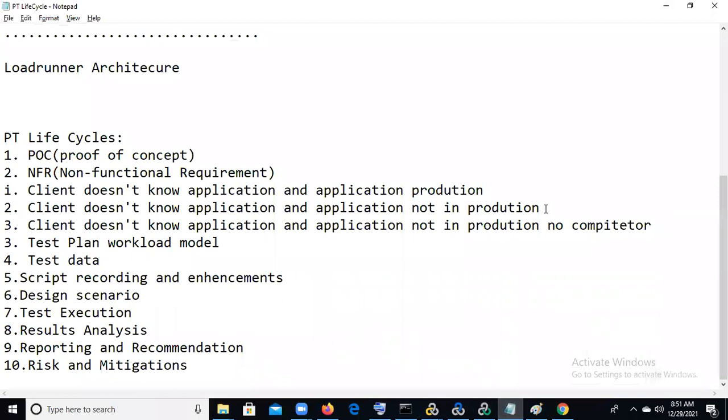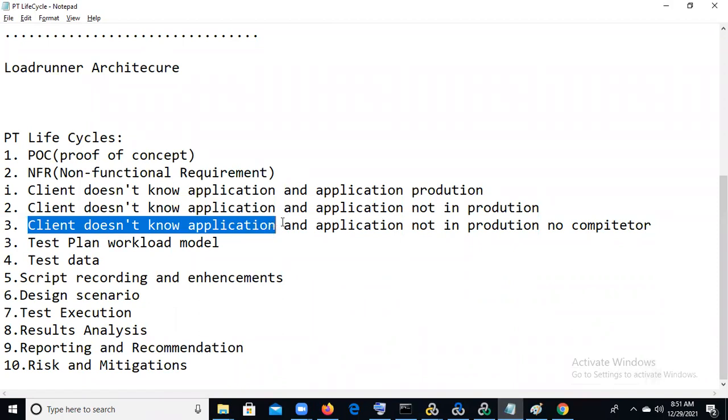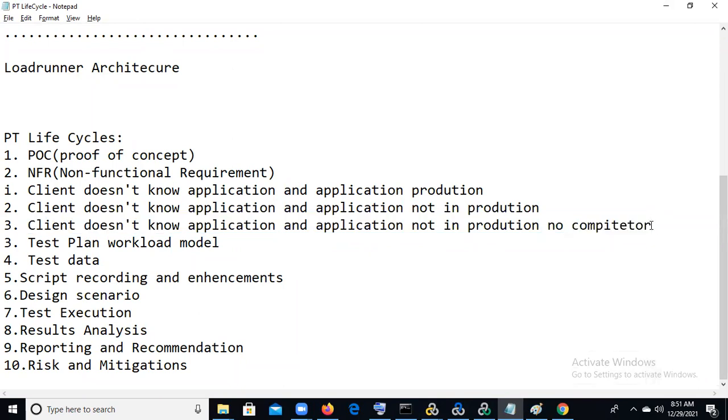This is the second case. Going to the third case: client doesn't know the application, the application is not in production, and there is no competitor. This time we can search in alexa.com for that site, but there are no details. So then what is our approach?